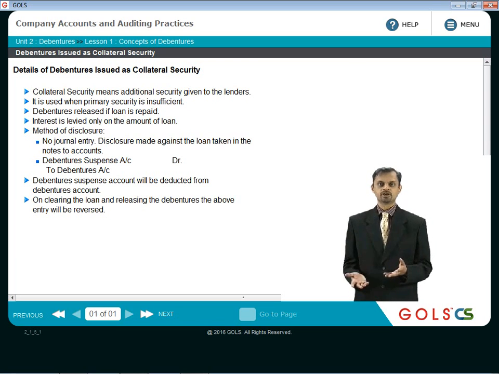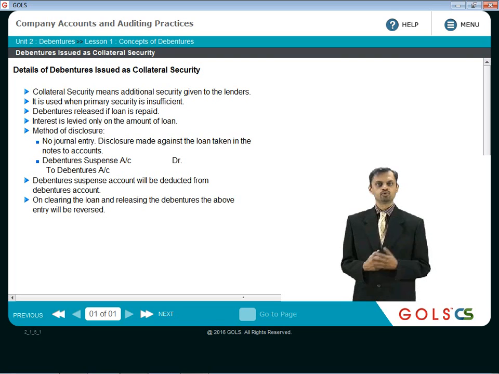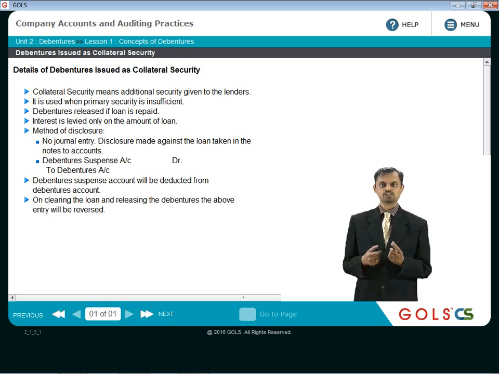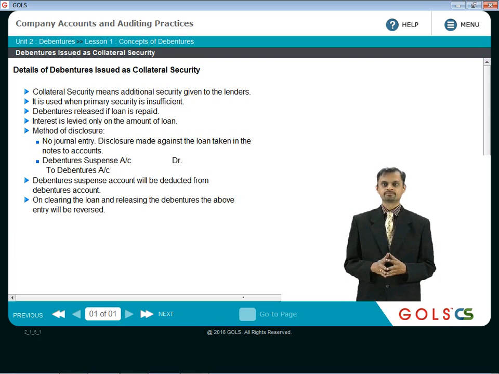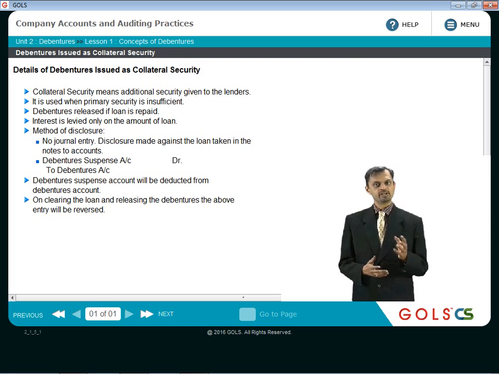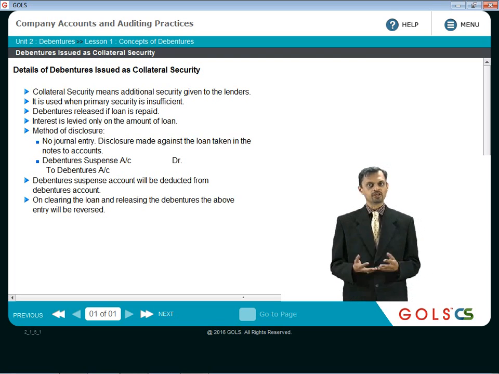And once they become the debenture holders, then as per the terms agreed in the debentures certificate, they will be able to recover the loan amount at a later stage. So in this case, these debentures are given just as an additional security. This word additional basically means collateral. So collateral security means additional security given to the lenders. It is invoked when the primary security is insufficient to recover the loan amount.